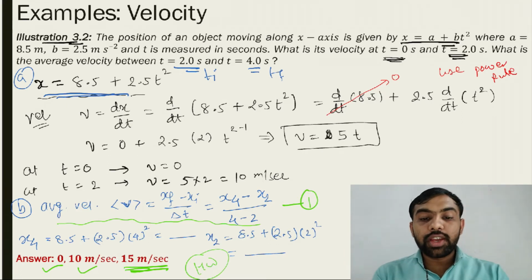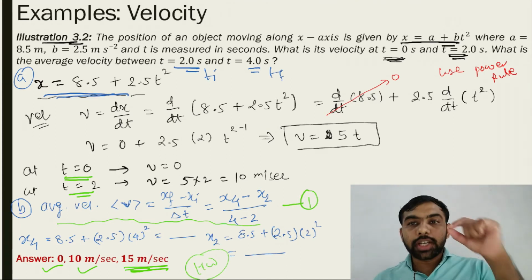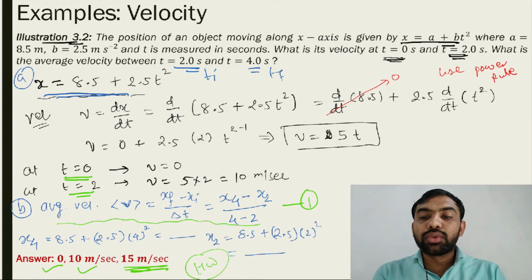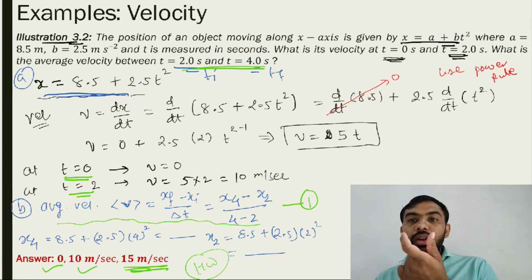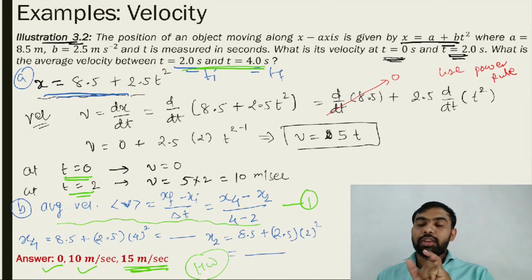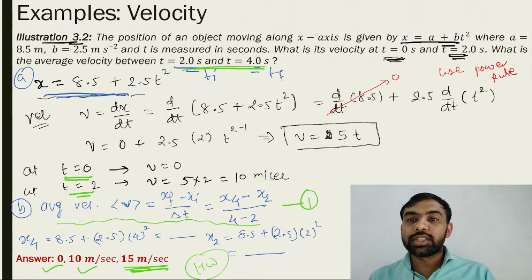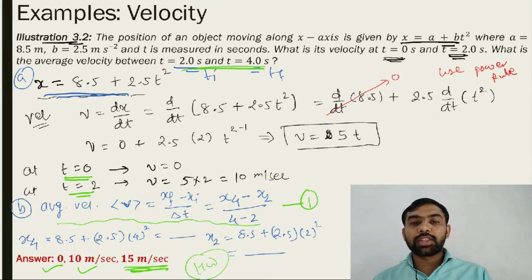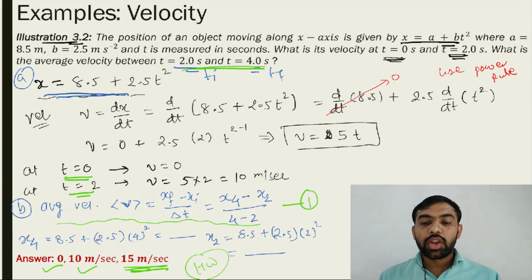Why? Here we find this at t is equal to 0 and at t is equal to 2, a particular time. But average velocity we have to find between 2 to 4. Here we get the answer at t is equal to 0 and 2 seconds, particularly at a particular time. But for average velocity we just give a time interval. So that is the difference between velocity and average velocity. Okay, all of you must note this example, then we will go through the additional concept. Okay, note it.